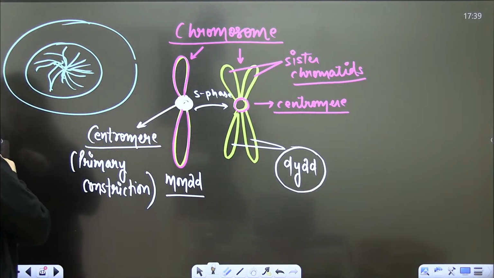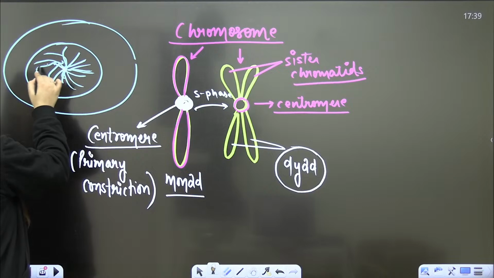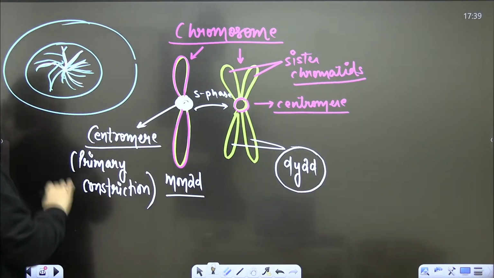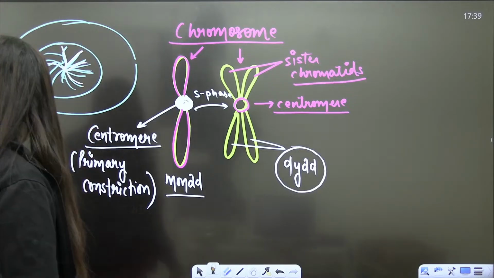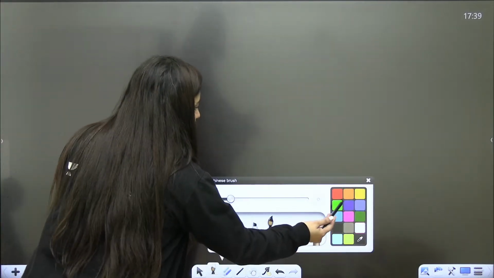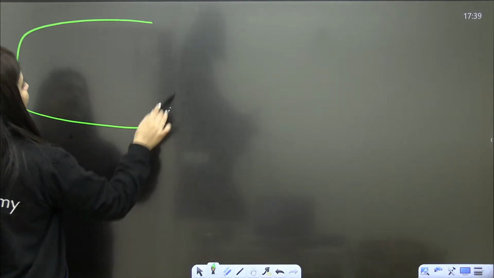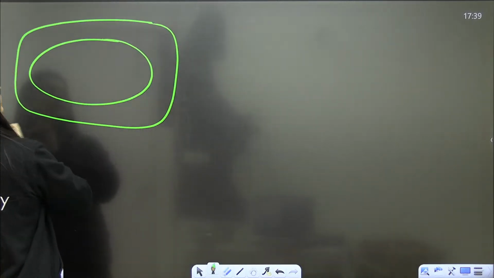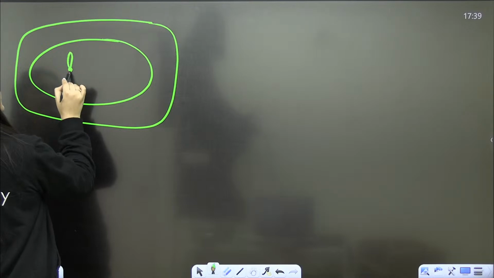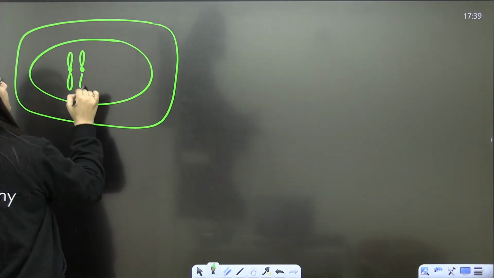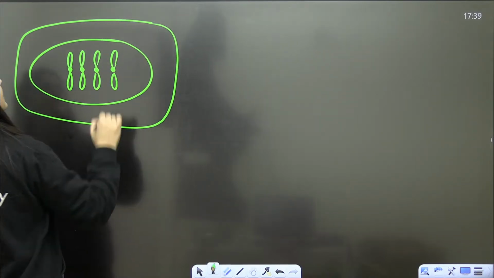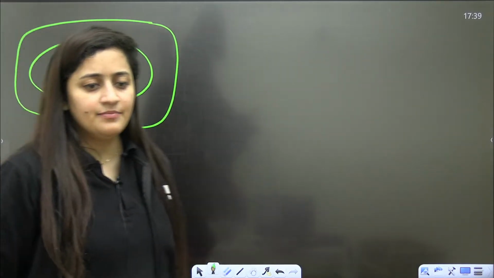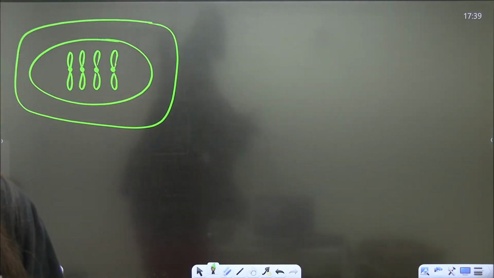Normally in interphase your chromosomes are not condensed, but I need to explain one topic, so we are going to assume one thing. Let's say there is a cell. This cell has 4 chromosomes. How many chromosomes are there in this cell? Please let me know in the chat section.